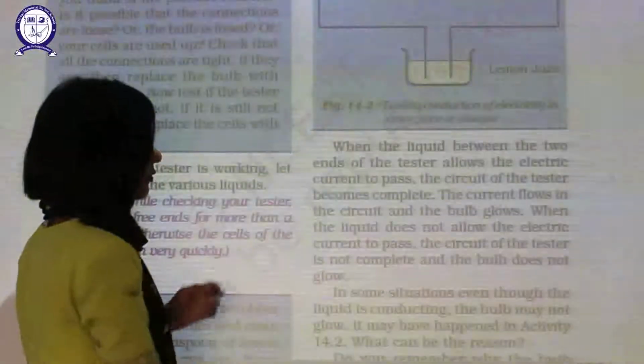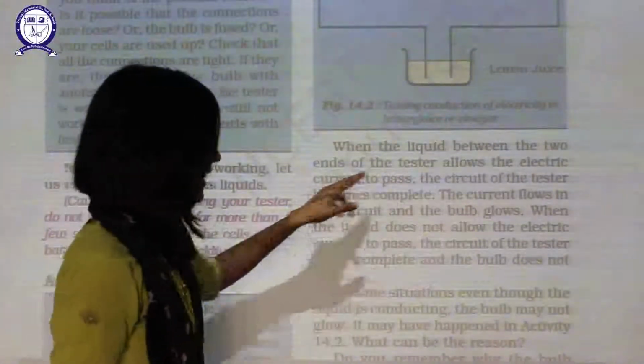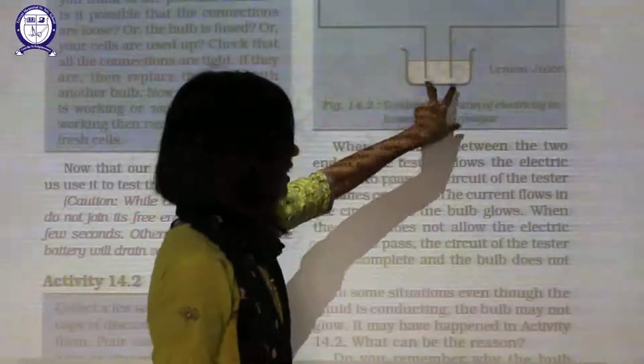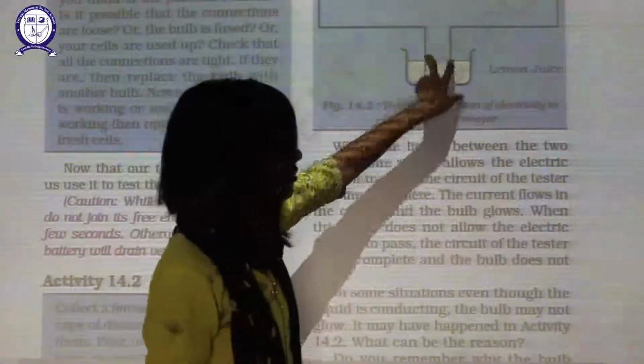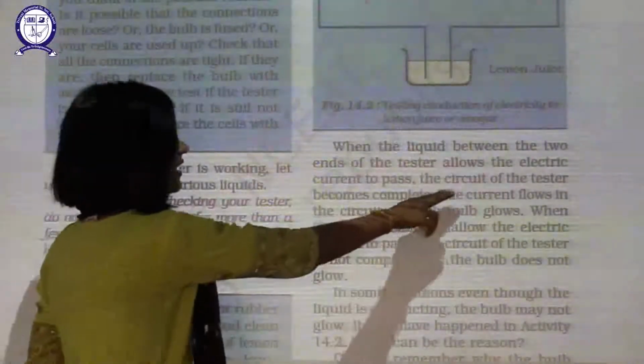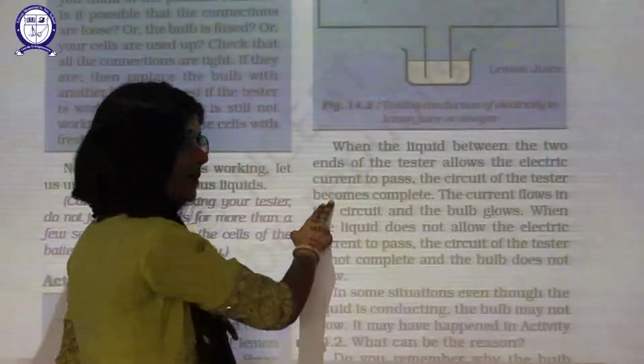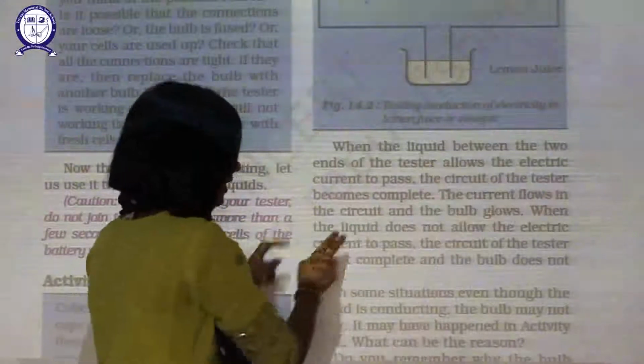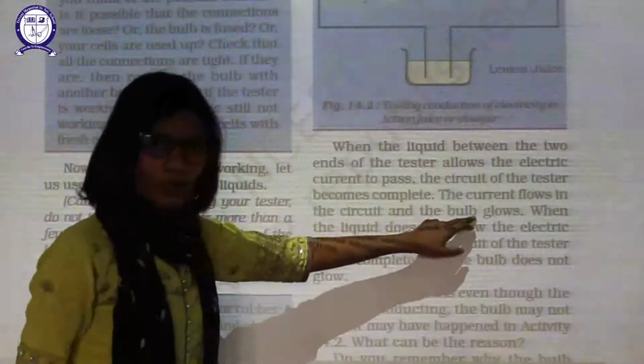When the liquid between the two ends of the tester allows the electric current to pass, the circuit of the tester becomes complete. The current flows in the circuit and the bulb will glow.